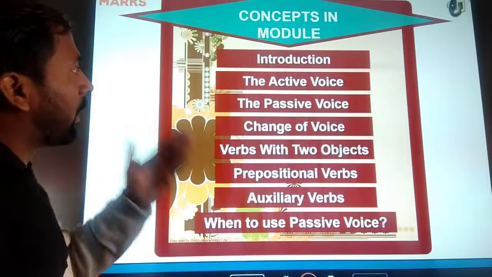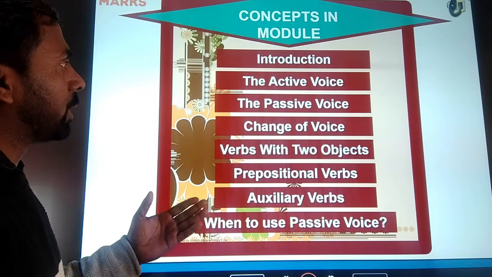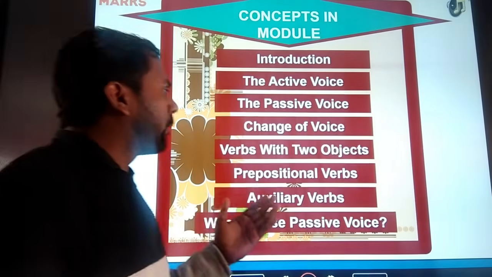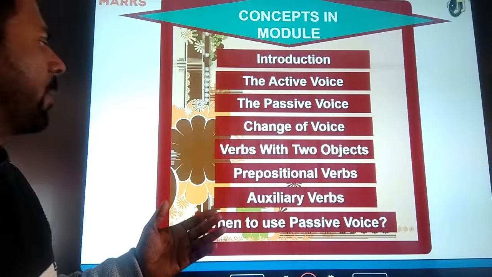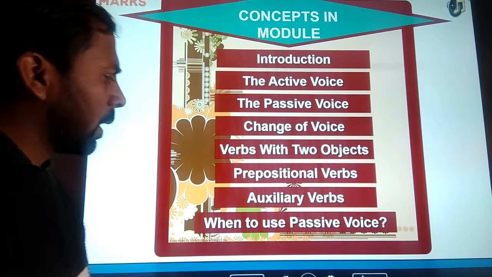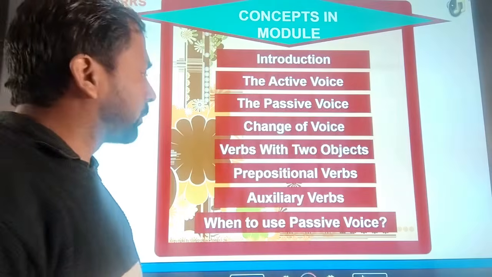You can see here some of the modules of active and passive form. First, introduction, active and passive form, changing to the passive voice, and verb with the object, prepositional verb, auxiliary verb, and other parts of the voices. First, you will know what is the meaning of active and passive voice.